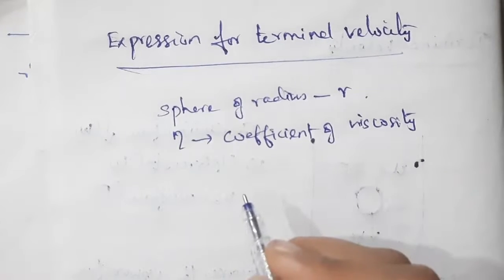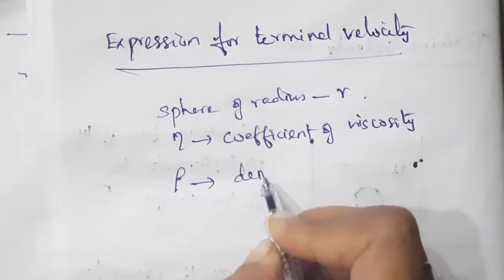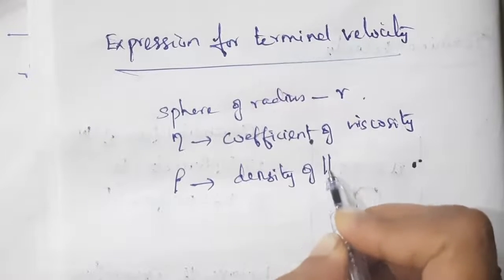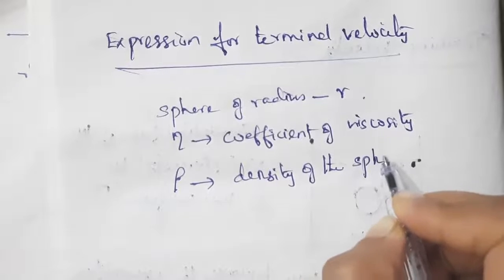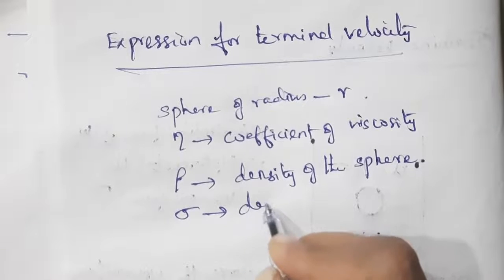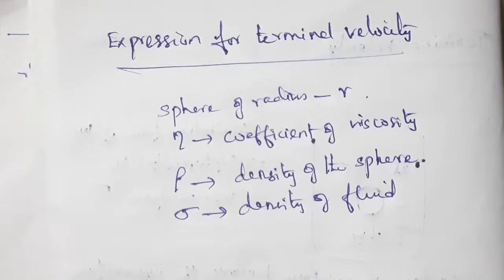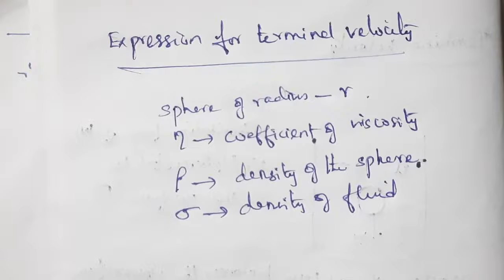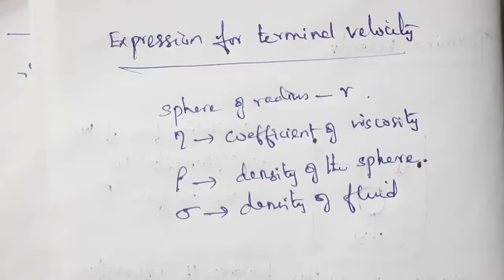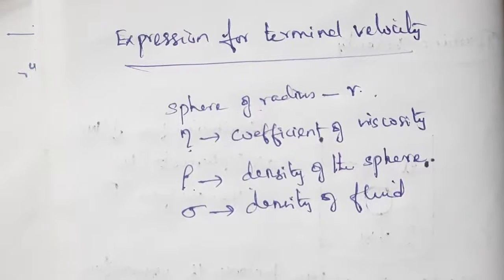Rho is the density of the metallic sphere, and sigma denotes the density of the fluid.